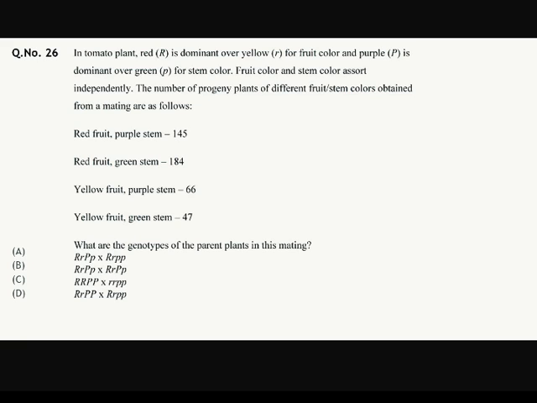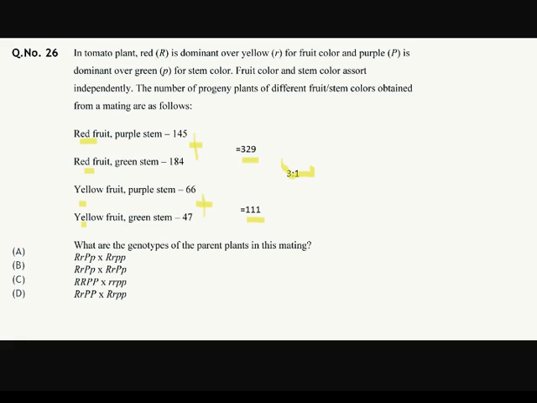Okay, red is dominant over yellow and purple is dominant over green. So let's first do for red fruit and yellow fruit. The addition should be 329 and its addition should be 111. Okay, we say that the ratio is 3:1. 329 and 111, we can say that the ratio is 3:1.